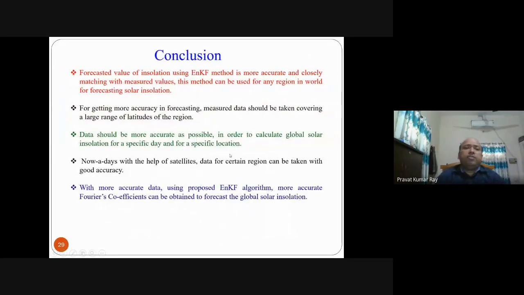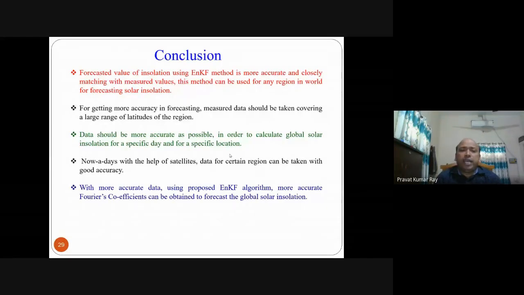So from this work, the conclusion is that the forecasted value of insolation using ensemble Kalman filtering is more accurate and closely matches the measured value. So this method can be used for any region in the world for solar insolation, because we have collected data from different locations and also tested in another location, and found that accuracy is there. For getting more accuracy, measured data should be taken covering a large range of latitude, so that you will get a more accurate estimate or forecast.